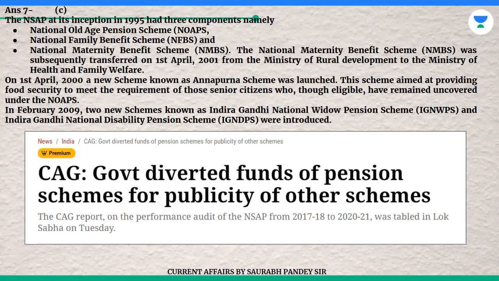On 1 April 2000, a new scheme known as Annapurna Scheme was launched. This scheme aimed at providing food security to meet the requirement of those senior citizens who, though eligible, have remained uncovered under the NOPS. In February 2009, 2 new schemes known as Indira Gandhi National Widow Pension Scheme (IGNWPS) and Indira Gandhi National Disability Pension Scheme (IGNDPS) were introduced.